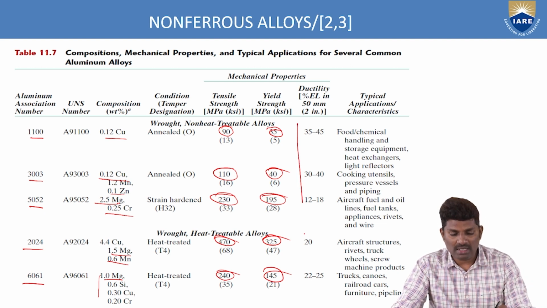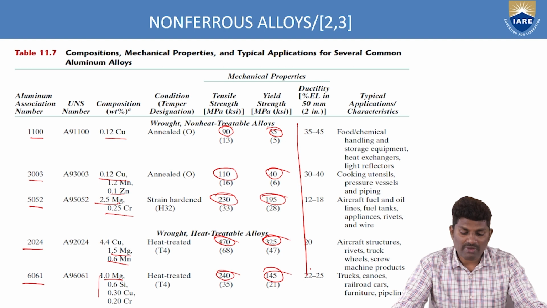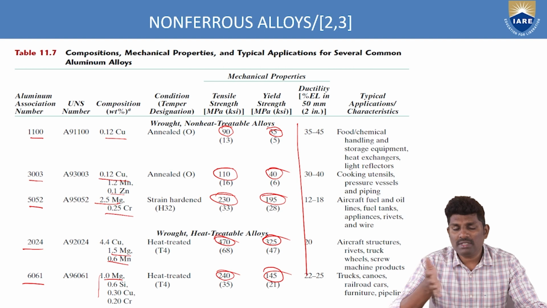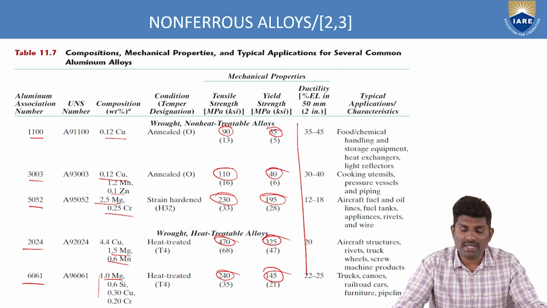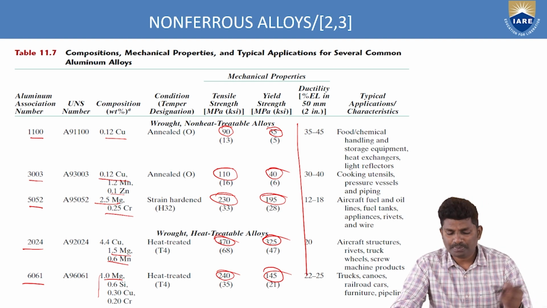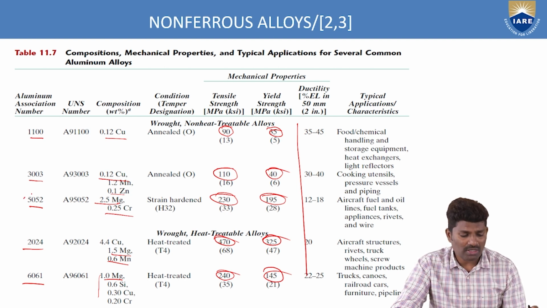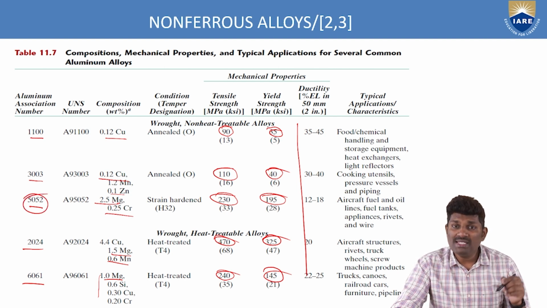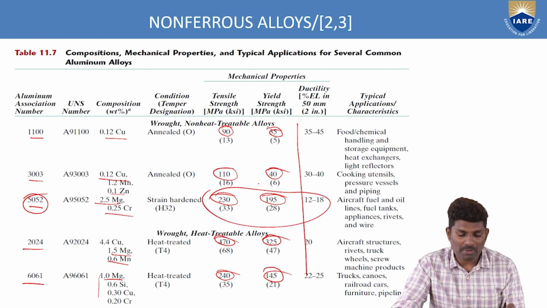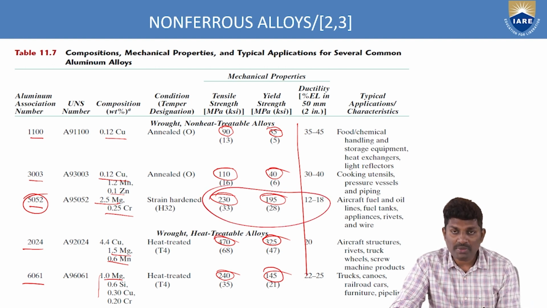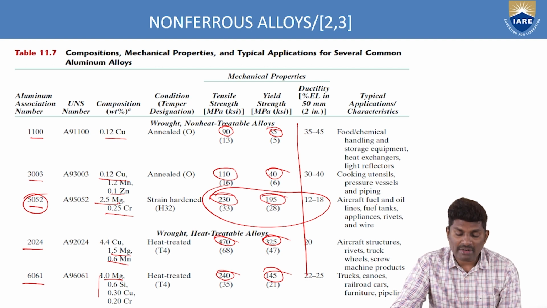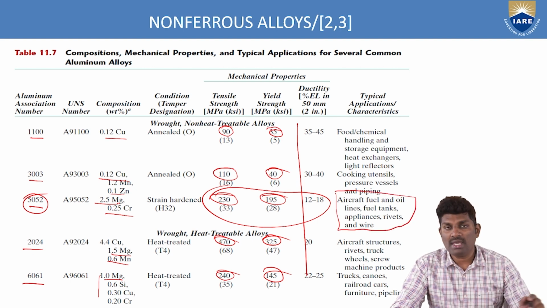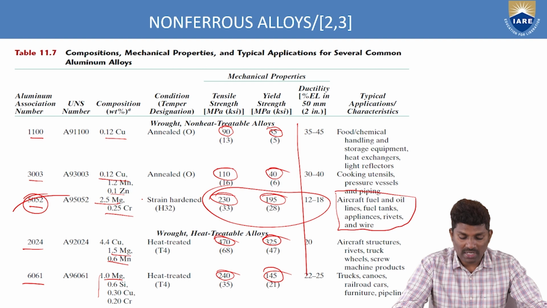And these are the ductile nature of the material. So 35 to 45, 30 to 40, 12 to 18. So there are different elongation percentages, which show the ductile nature. And if you see the example, suppose I want 5052, where can it be applied? Based upon the mechanical properties I will decide that 5052 type of metal can be utilized in aircraft fuel lines, oil lines or fuel tanks, appliances, rivets and wires. So wherever these types of things are there, we can go with 5052 aluminum alloys.